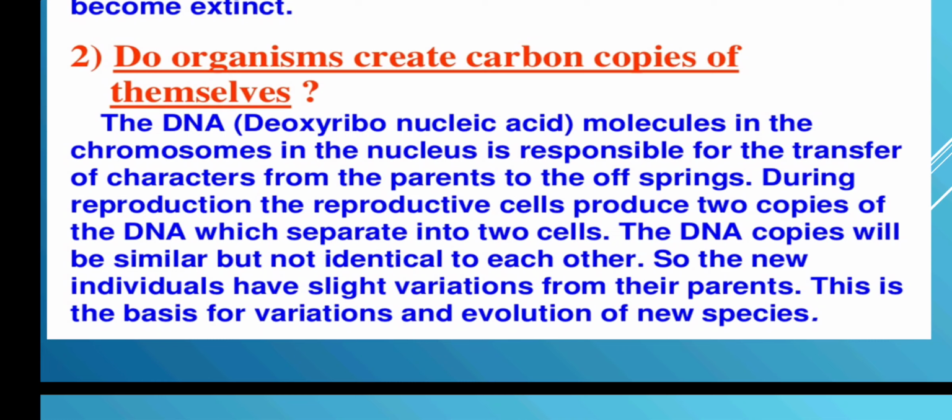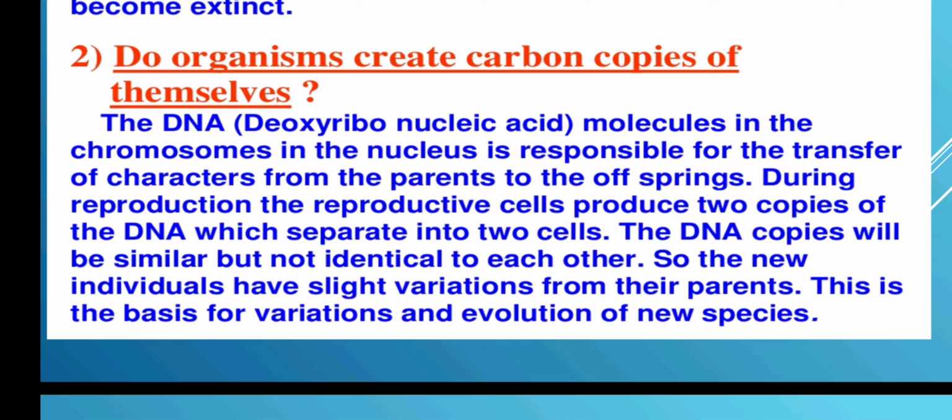If you keep a paper in a Xerox machine, whatever the errors, the print, or the alphabets, you get everything exactly. That is an identical copy. But when you have one paper and you rewrite that paper, however much you try to do the same, you still have some errors or mistakes or changes. So this is a similar copy, but the Xerox copy is an identical copy of the original.